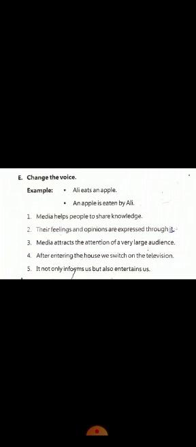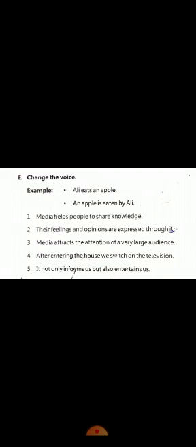In the second sentence, their feelings and opinions are expressed through it. See, we have just now read the example that they are helped by people. It means that here "are expressed" and "through", these 3 words show that this is a passive form, right? So here our subject is their feelings and opinions. Our verb phrase is "are expressed". Preposition is "through", and object is "it".